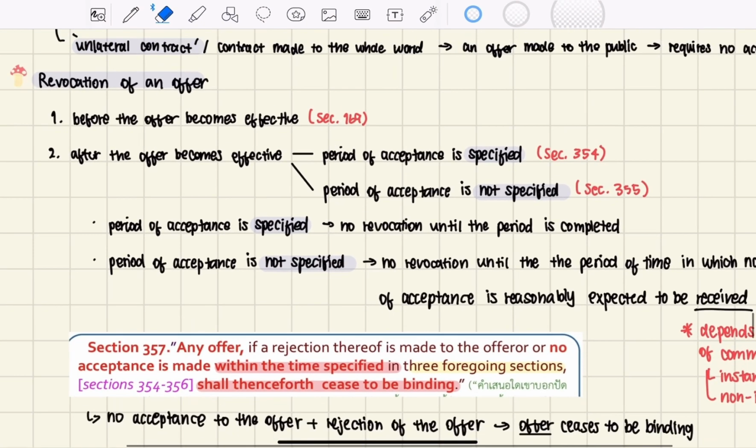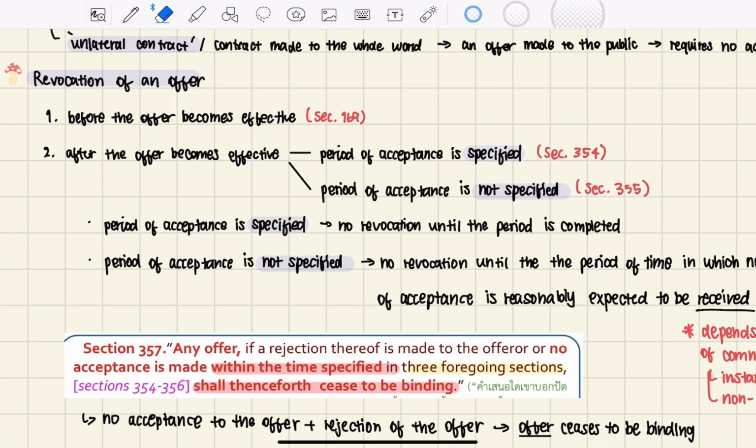If the offer itself has a period of acceptance specified in the offer, let's say 1 week for the other party to respond whether he will accept the offer or not, then in that period of 1 week, the offerer cannot revoke his offer.